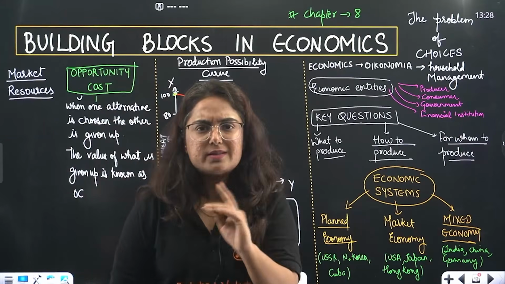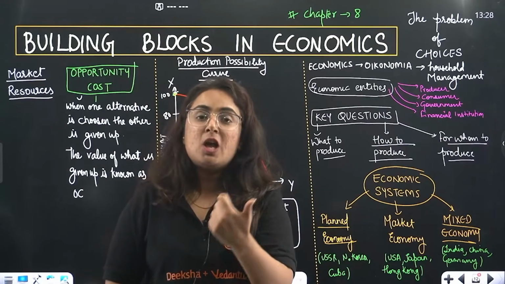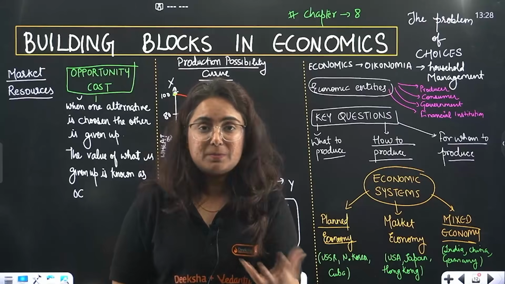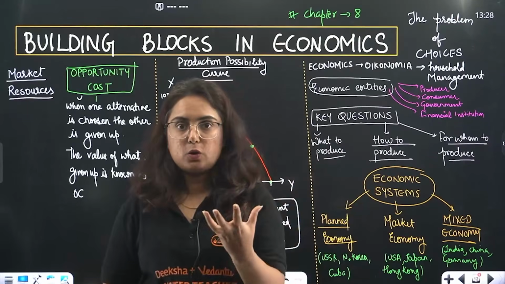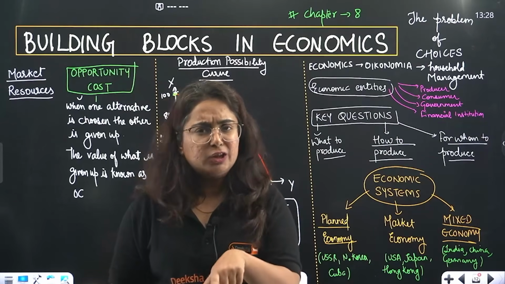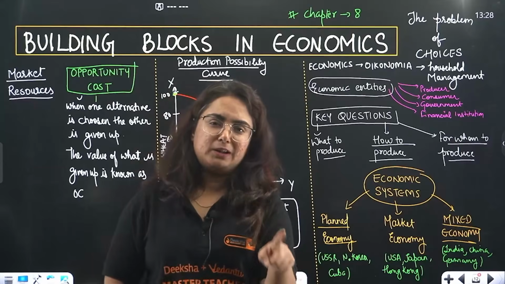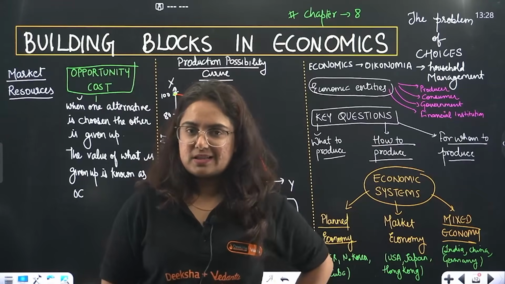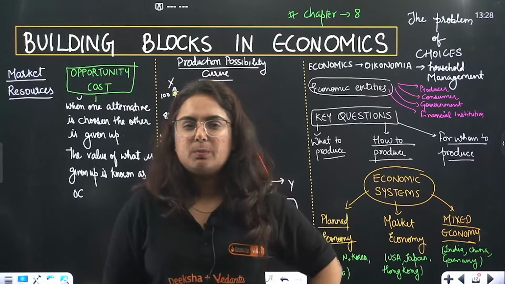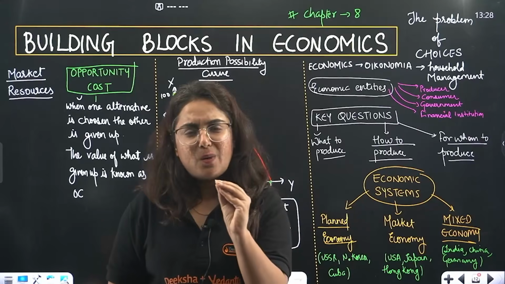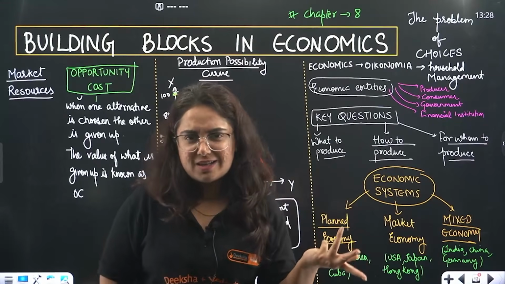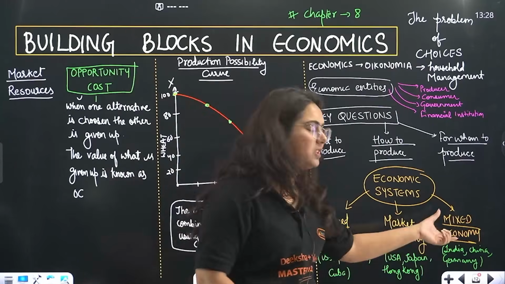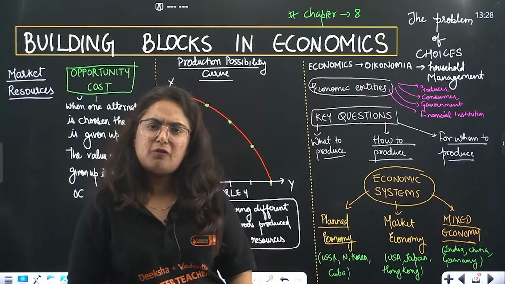Similarly, we have another one, that is market economy, which is actually affected by market forces. What are the market forces? Demand and supply. All the decisions related to what to be produced, how much to be produced, for whom to be produced are taken not by the government, but by the market. But yes, government acts here as a referee because a certain amount of control is required, otherwise everyone will be producing drugs.